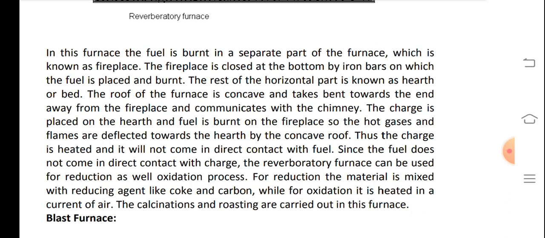Since the fuel does not come in direct contact with the charge, the reverberatory furnace can be used for reduction as well as oxidation processes. For reduction, the material is mixed with reducing agents like coke and carbon, while for oxidation it is heated in a current of air. Calcination and roasting are carried out in this furnace.